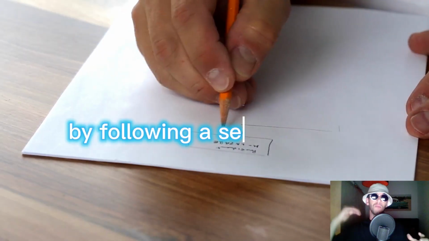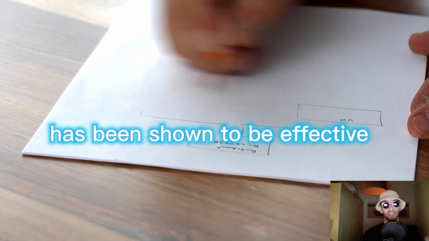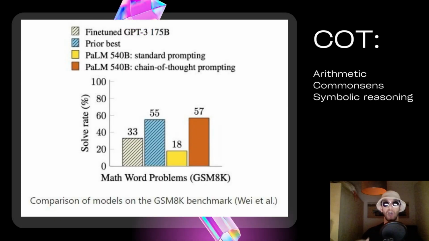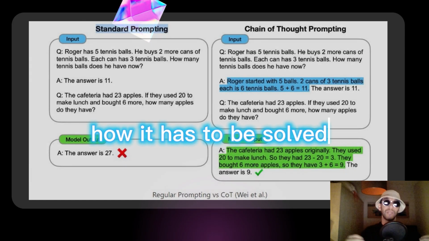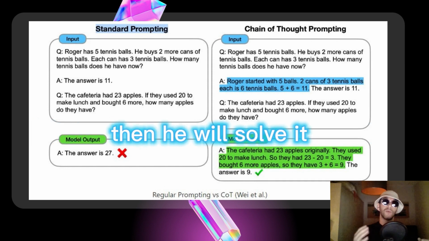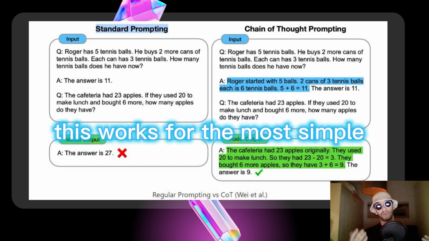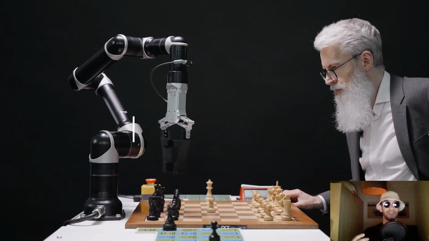The third technique, and the last one that I'm going to show you here, is chain of thought. Chain of thought prompting is a technique that is used to generate ideas or solutions by following a sequence of related prompts or questions. Chain of thought has been shown to be effective in improving results on tasks like arithmetic, common sense, and symbolic reasoning tasks. The idea is to give ChatGPT a problem, then explain to it the reasoning, how it has to be solved. And then you can provide it with a more complex problem, then it will solve it and explain to you the reasoning behind the solution. This works for the most simple to the most complex tasks you can think of.